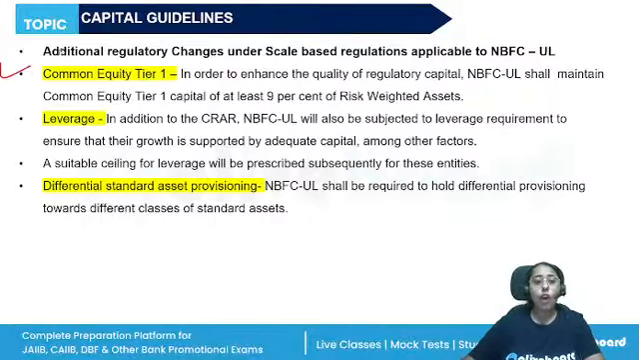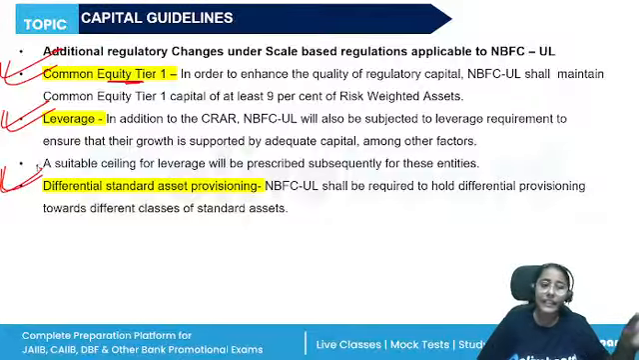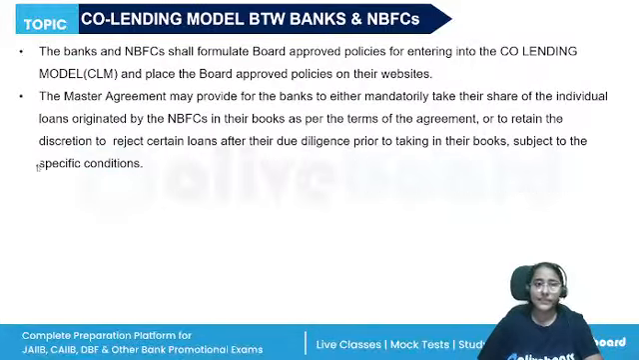They will maintain a common equity tier 1 capital to enhance the quality of regulatory capital. Leverage requirement is also there. Differential standard asset provisioning is also there. Like we have studied about the different NPAs, how much provisioning is required for the doubtful asset class, how much provisioning is required for the substandard loss asset. Similarly, differential standard asset provisioning is there for the NBFC upper layer because the upper layer is more risky.